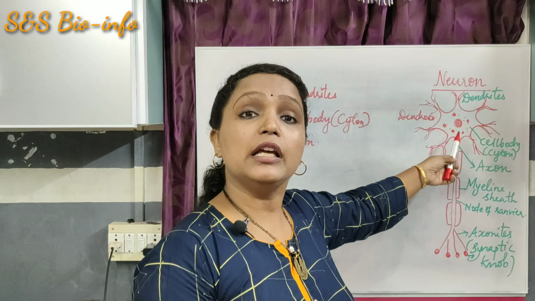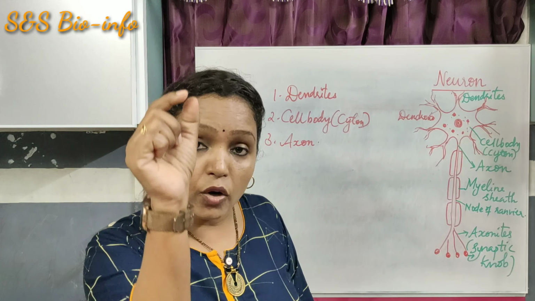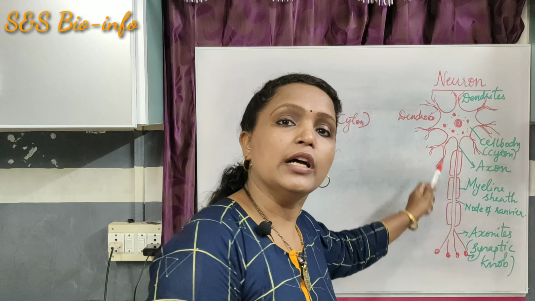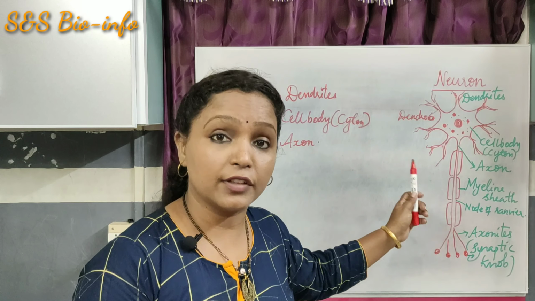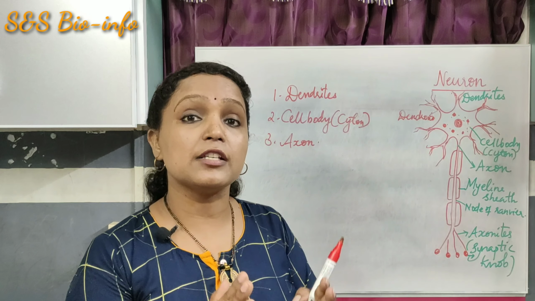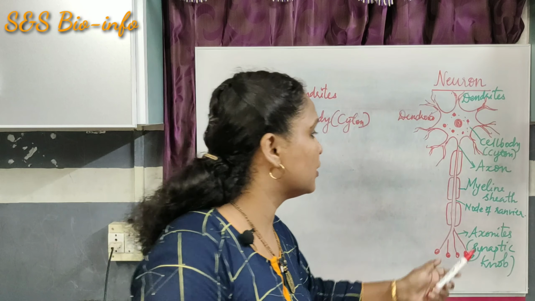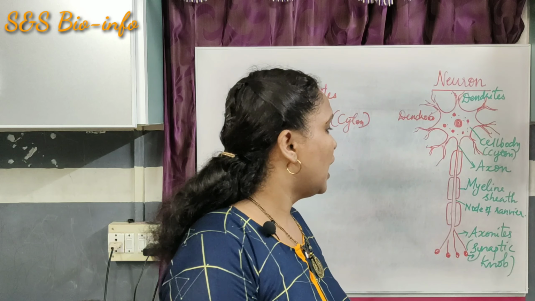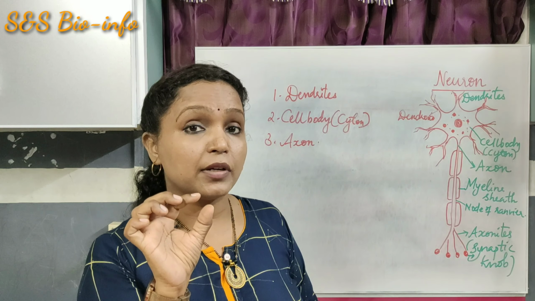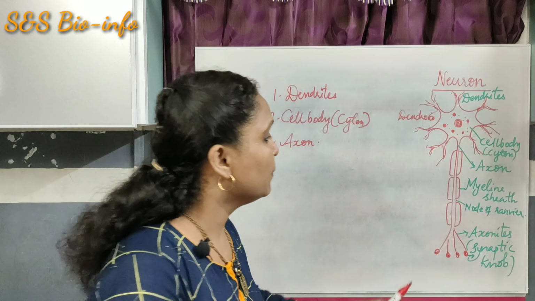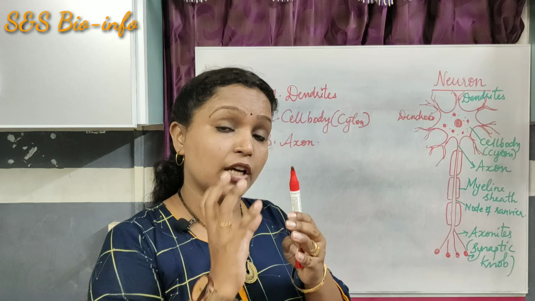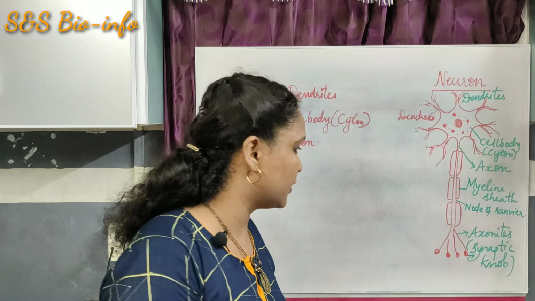Okay, a main elongated part that originates from the cell body is the axon. This is the longest part of the neuron. And the axon is protected by a specific sheath or layer called the myelin sheath. And the myelin sheath is not continuous. It is interrupted at specific intervals. Those gaps are called nodes of Ranvier.